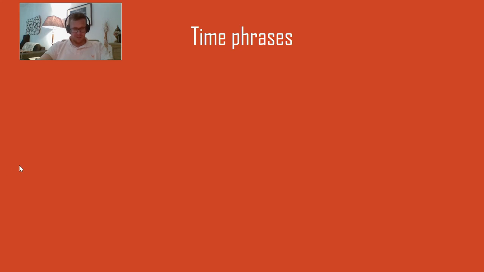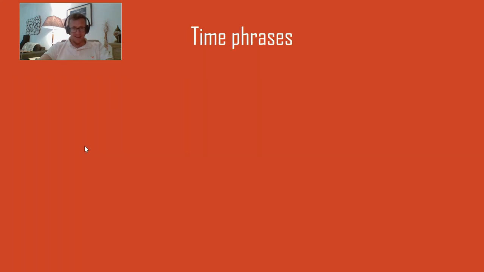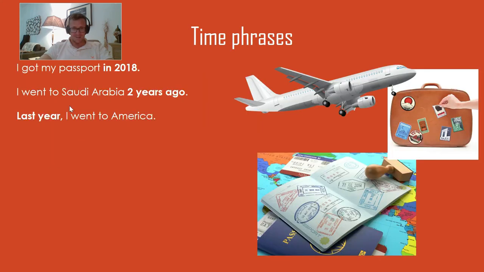Now, time phrases are important in the past simple. Usually, if someone said, "What did you see on holiday?" you could answer these questions with time phrases. I got my passport in 2018. In with a year or a month. I went to Saudi Arabia 2 years ago. Ago means before today. Last year I went to America. So the year, last one.